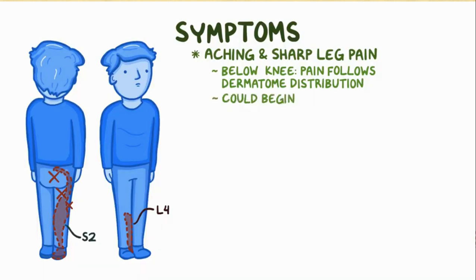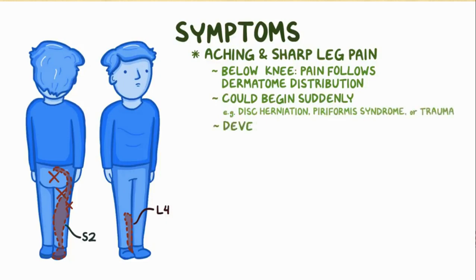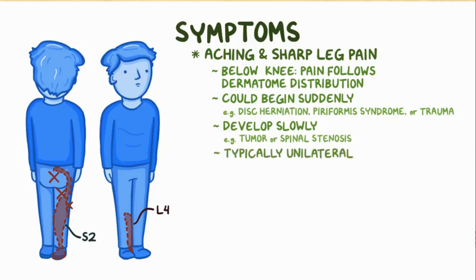This pain could begin suddenly, usually with disc herniation, piriformis syndrome, or trauma. It could also develop slowly, like if it's caused by a tumor or spinal stenosis, where the pain increases over time. Sciatic pain is typically unilateral, meaning it's only located on one side.